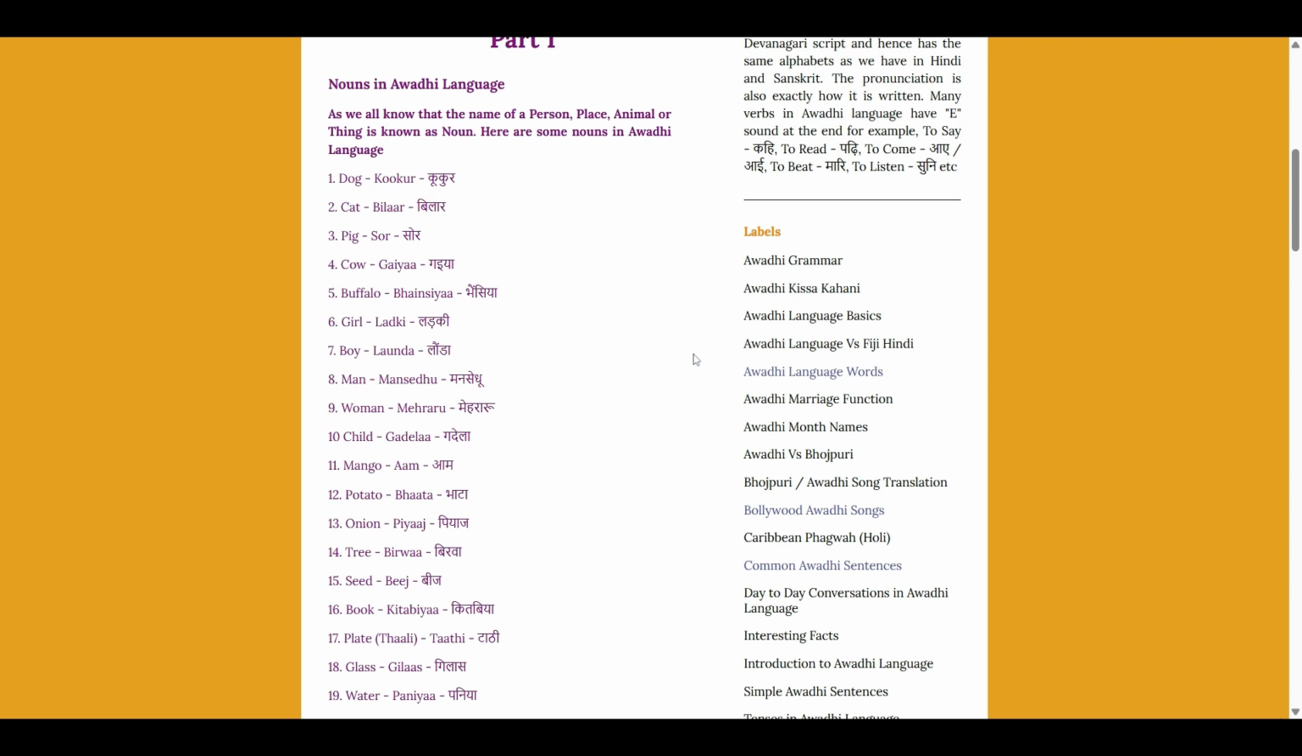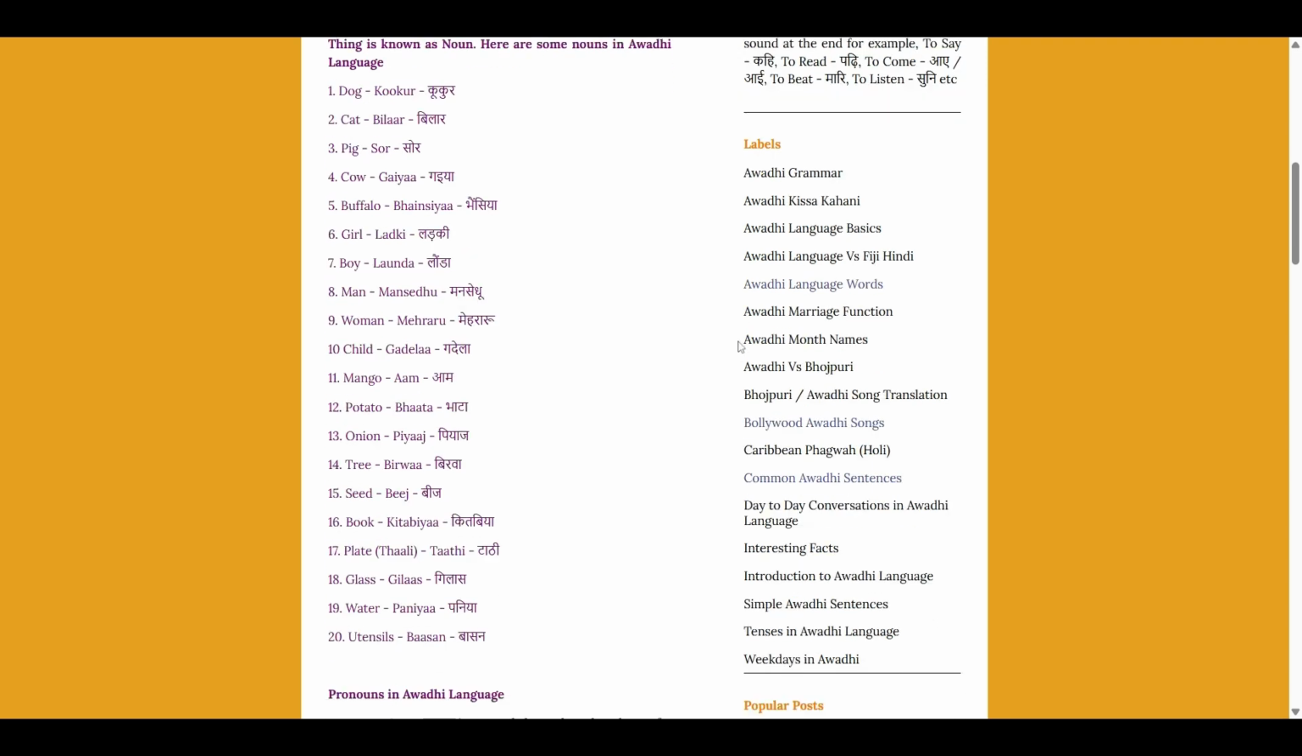Man, mansedhu. Woman, mehraru. Child is known as gadela or gadel. Mango is aam. Potato is bhata. Onion is piyaj. Tree is known as birwa. Seed is beej. Book is kitabiya. Plate is tathi. Glass is gilas. Water is pani or paniya. Utensils is known as basan.